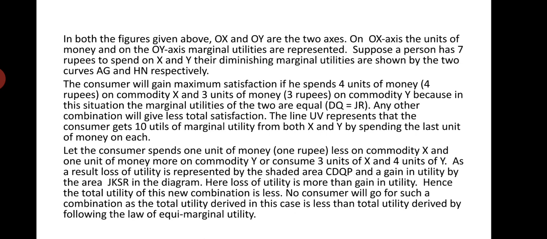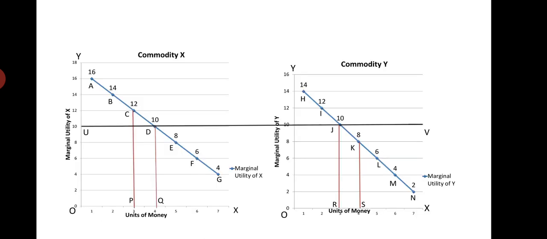The loss of utility is represented by the shaded area CDQP. This is the loss of utility.